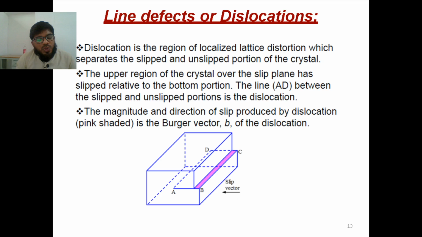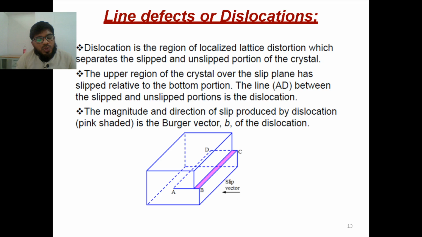Because of this tension and compression, the edge dislocation is again divided into two types, that is positive and negative: the positive dislocation and the negative dislocation. The edge dislocation is considered to be positive when compressive stress is present above the dislocation. If this is my dislocation and the compression is above, then it is called positive.